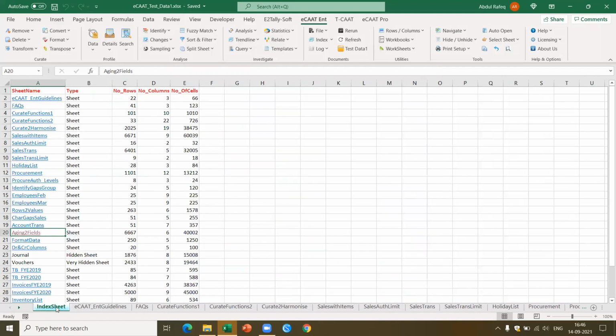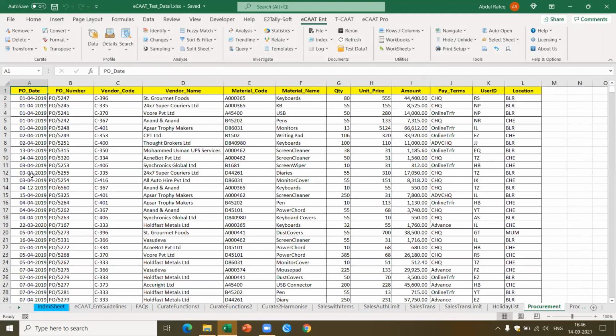I'm going to use a file called procurement. This is the procurement data. Okay, now I'll do the trend line, which is a very interesting feature which you won't find even in Power BI or in higher end versions of data analytics software. This is unique to our software. I'll show you, then you'll get an idea about what is possible and what type of analysis we can perform using this.